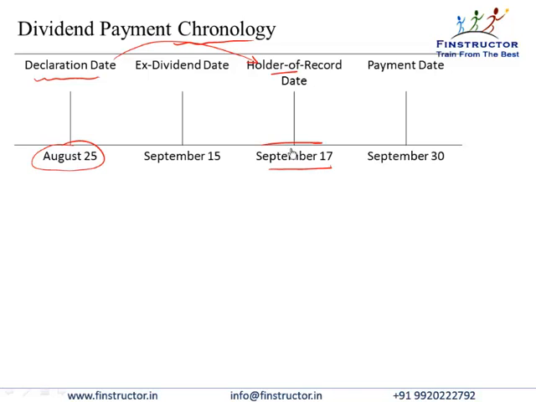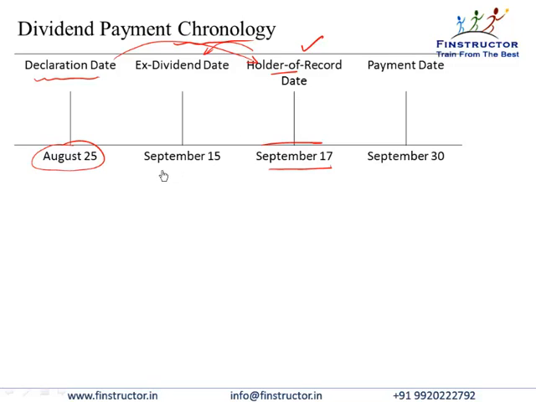So shareholding of the company can change every day. People buy shares and sell shares of a stock every day on the exchange. So some people may own it, others may not own it tomorrow. So how do we decide who should be paid the dividend? It is decided as per the holder of record date. So anybody holding the stock here gets the dividend. The knowledge of the holder of record date will automatically allow us to calculate the ex-dividend date. That is normally 2 business days before the holder of record date.